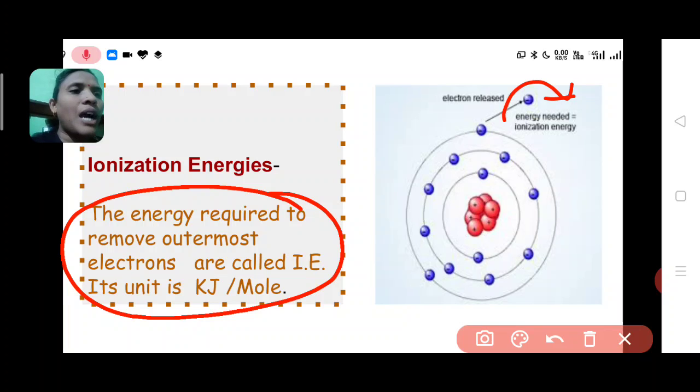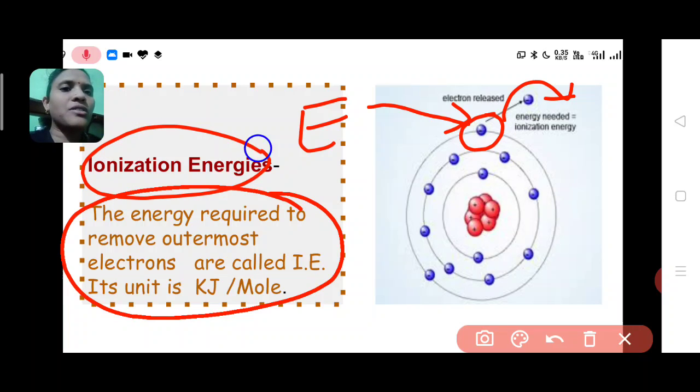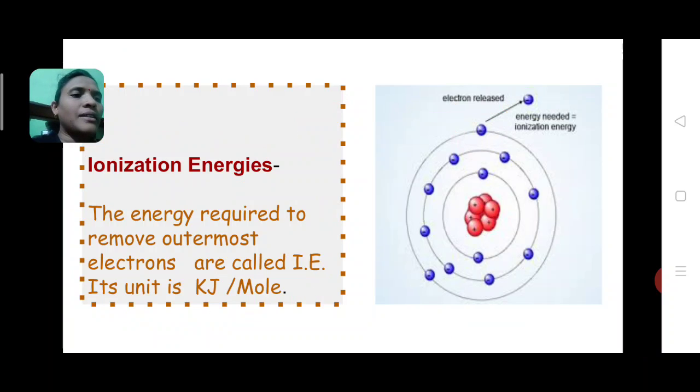So whatever amount of energy is required to remove this electron is called ionization energy.